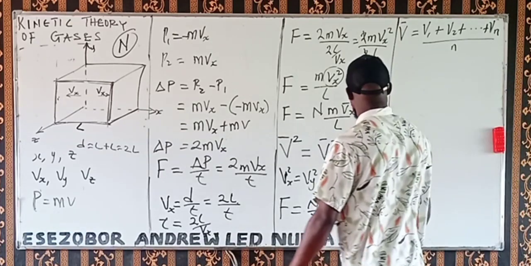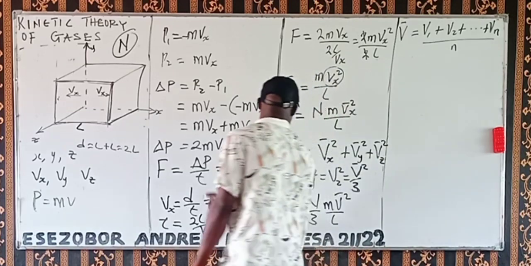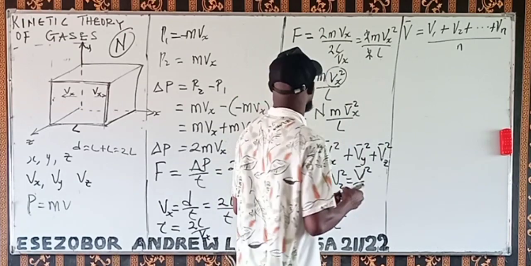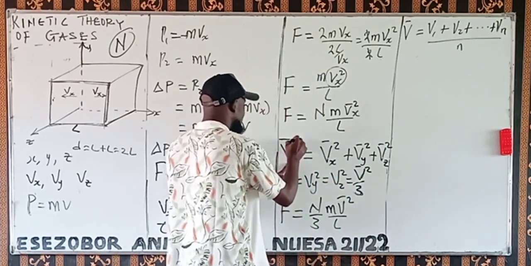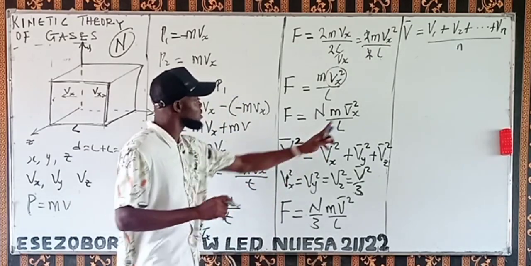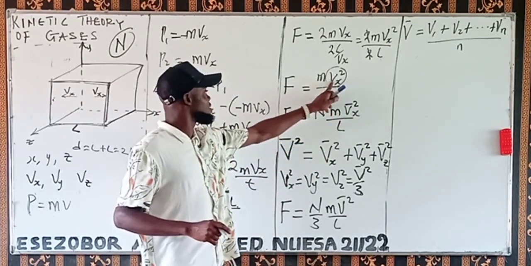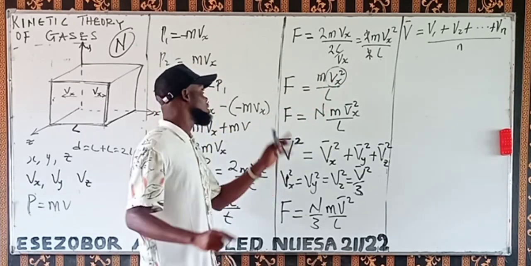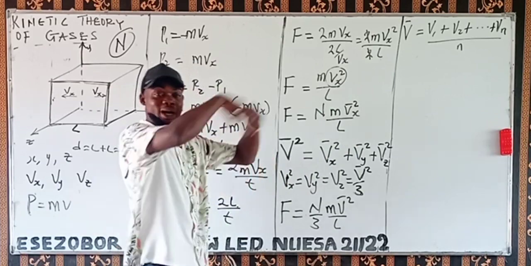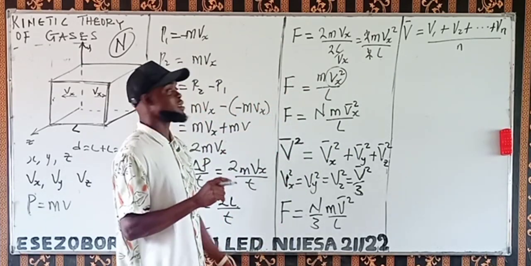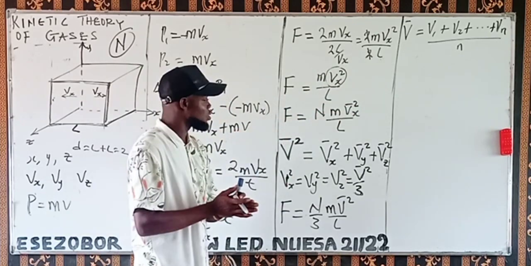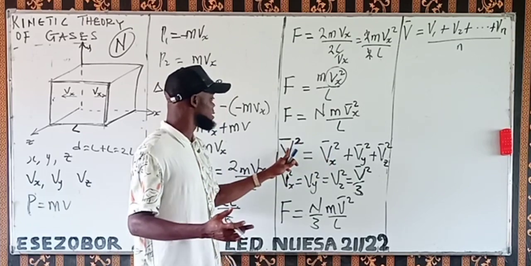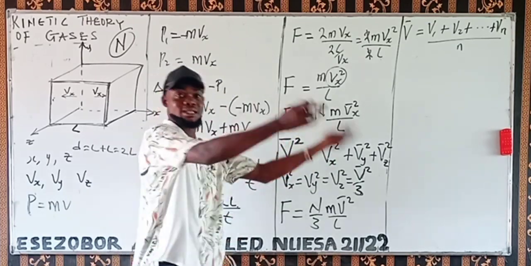Then the other one is root mean squared velocity, and you have a way of calculating it too. Now take note of this. This is called mean squared velocity, that's mean squared velocity to the x. This one is not even mean squared because we are looking at one value. It is a mean when we have two and above. We don't find the mean of one thing. Average is when you add the total and divide. So we call this mean velocity that has been squared, or mean squared velocity.